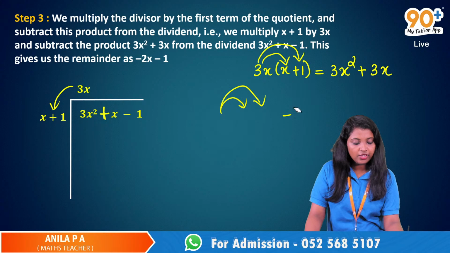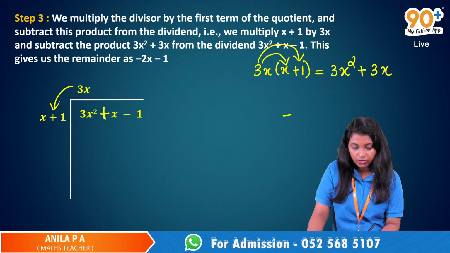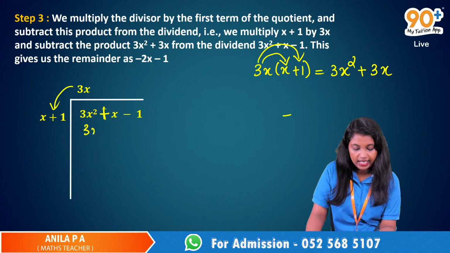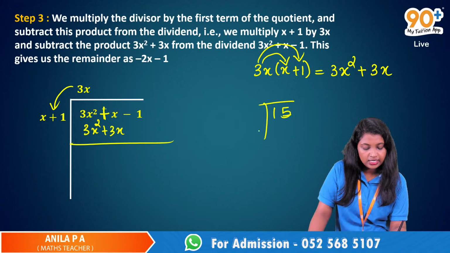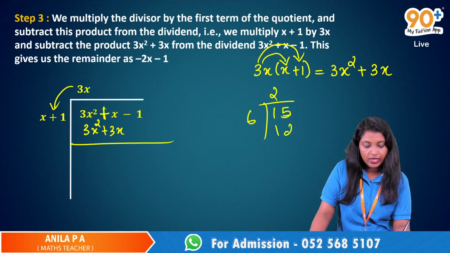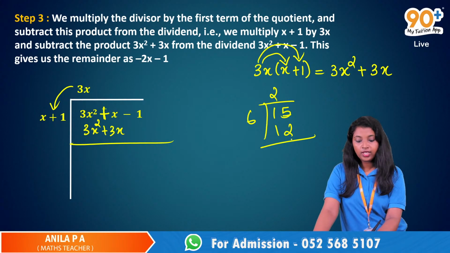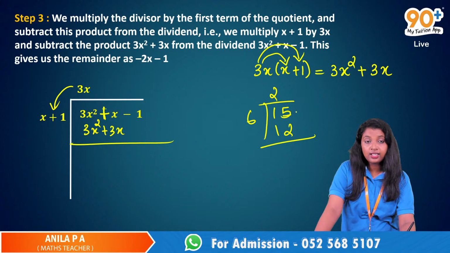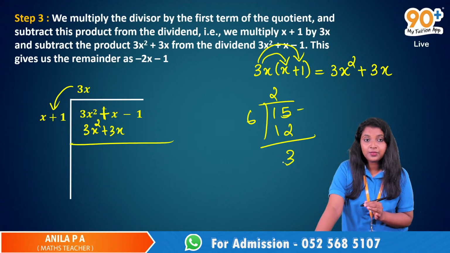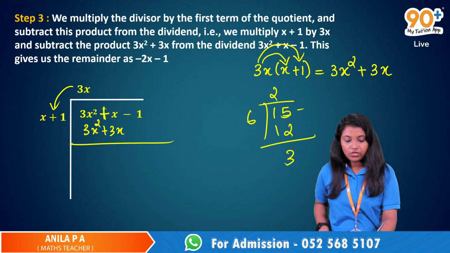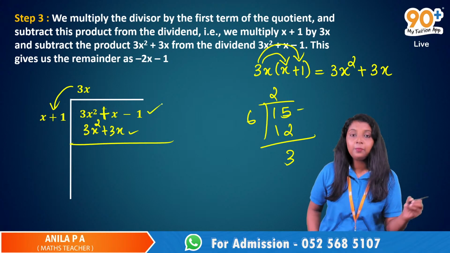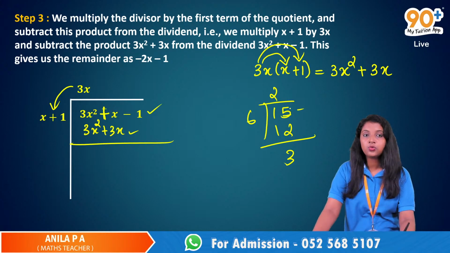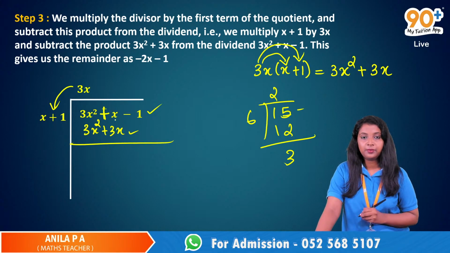Yeah, then here we got 3x squared plus 3x and we have to write that here. Okay, 3x squared plus 3x, we have to write that here. Just like 15 by 6. Consider 15 by 6. We will get 2 into 6 is 12. We will write that here, no? That's how we do this. Okay. Now what is the next step? We will subtract this 12 from 15, right? And we will get 3. So here also we have to do that. We have to subtract this 3x squared plus 3x from this 3x squared plus x minus 1. Just like we subtract 12 from 15, we have to subtract this one.